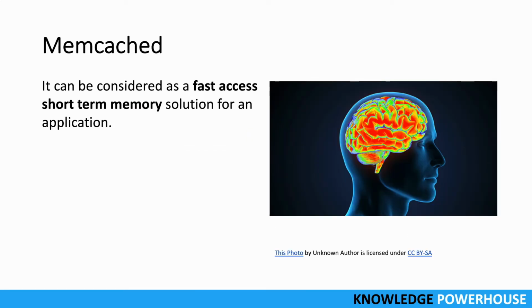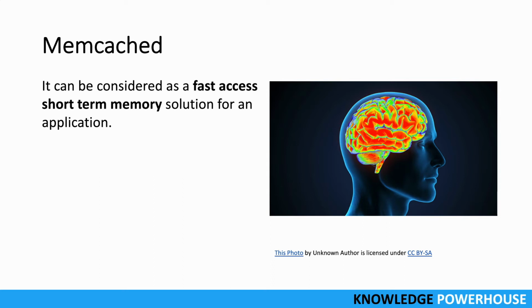So Memcached can be considered a fast access short-term memory solution for an application. Fast access, as I mentioned, because the data is there and ready to be provided much faster than the database. And short term means the data in Memcached doesn't remain for years. It only remains for a specific period of time, and after that it can expire.